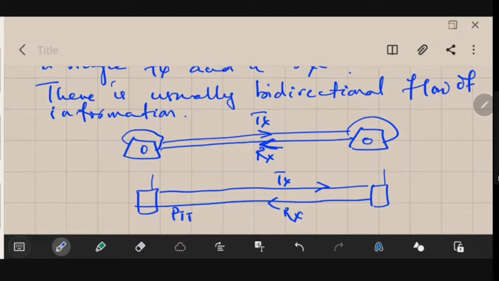If you are able to transmit as well as receive the information at the same time, this will be called a full duplex system, and it will be called a half duplex system if you can either transmit or receive at an instance, although you have both the capabilities. Got it? Or any doubts?